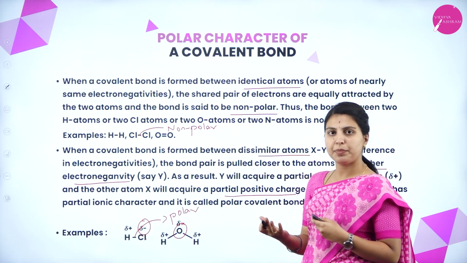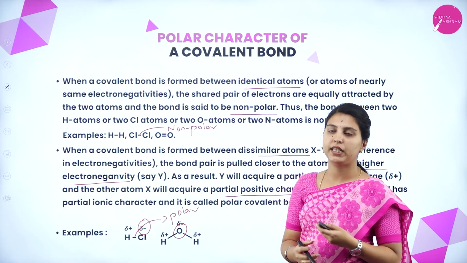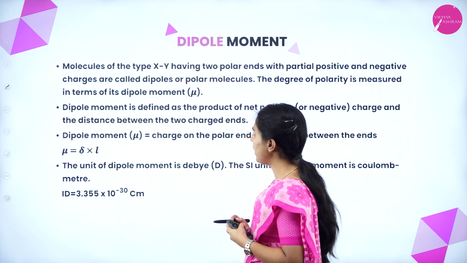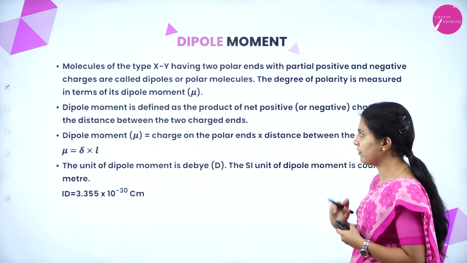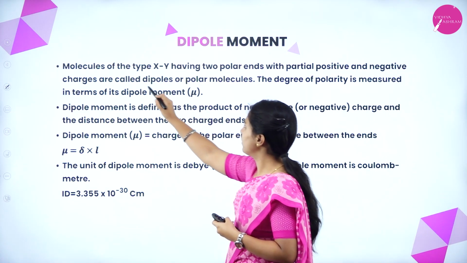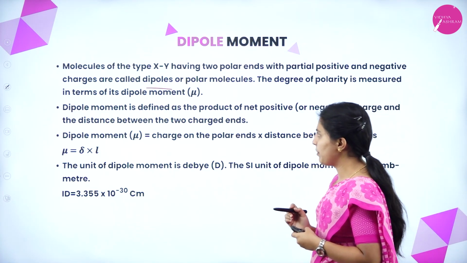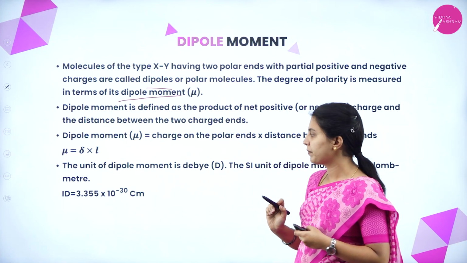For this, charge separation will be there, and it is expressed as a dipole moment. A molecule of the type XY having two polar ends with partial positive and negative charges is called a dipole or polar molecule. The degree of polarity is measured in terms of dipole moment, denoted mu.